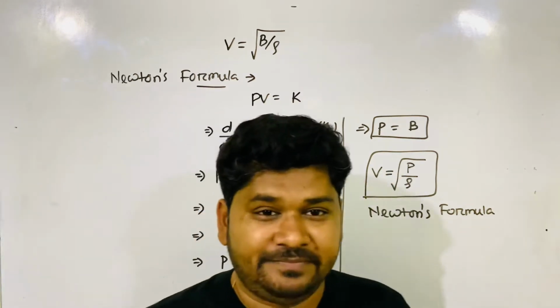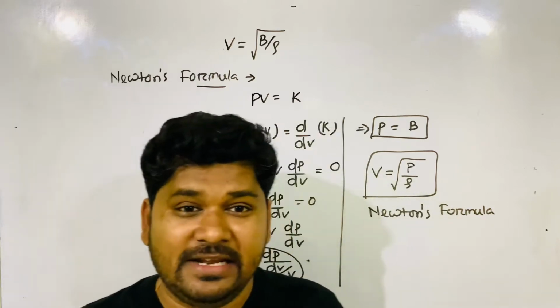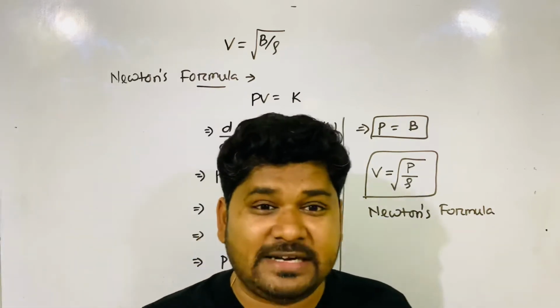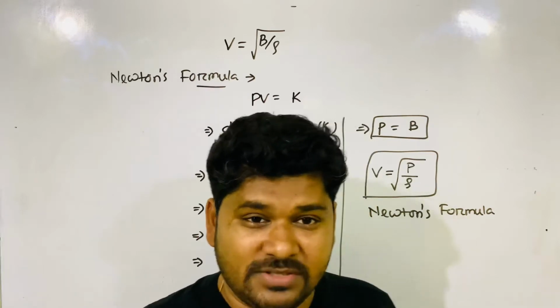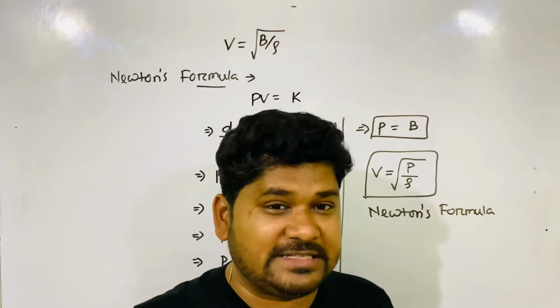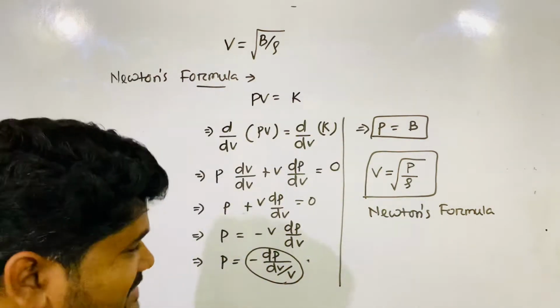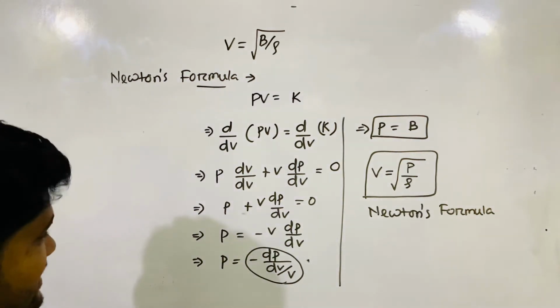Theoretically we derived it, but when a scientist derives something theoretically, we also have to check practically whether it happens or not. Then we'll accept Newton's formula. Clear? So now let's check practically.